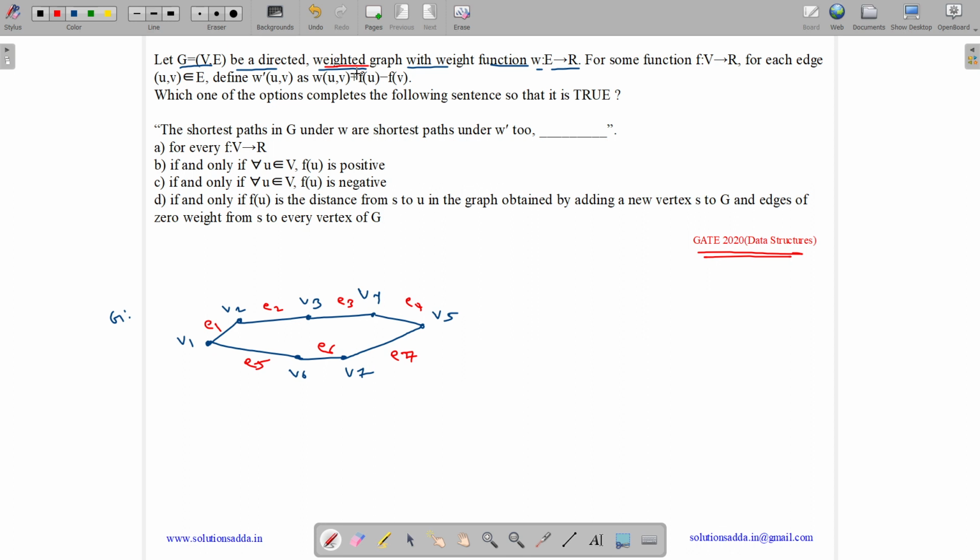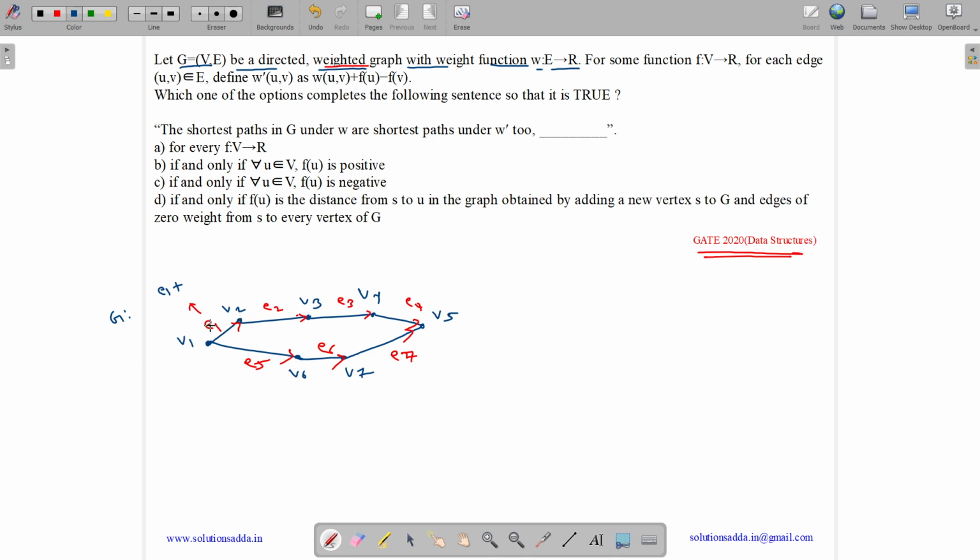So see, here it is given it is a directed weighted graph. Let us suppose it is directed and it is weighted as we have weight of each edge, with weight function W from E to R. So these Es are all real values. For some function f from V to R, which means each vertex is mapped to a real value, for each edge UV belonging to E, suppose E1 is an edge, then we define its new weight as its old weight, which is E1, plus f(U) minus f(V).